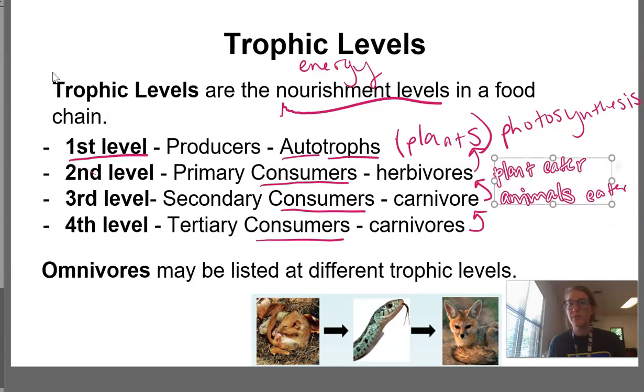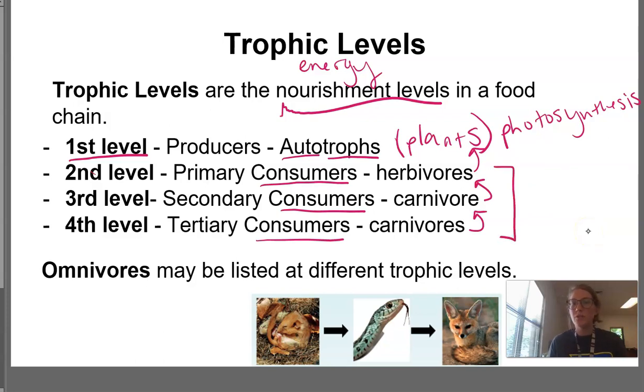So let me delete this and talk about that. Remember, all consumers are called heterotrophs. If they're not autotrophic, then they are heterotrophic because they can't make food themselves, so they have to get it by eating something else. Either they're going to eat plants, or plants and animals, or just animals. So that's a heterotroph. Omnivores may be listed at different trophic levels.